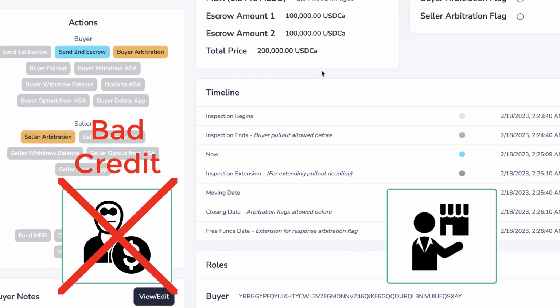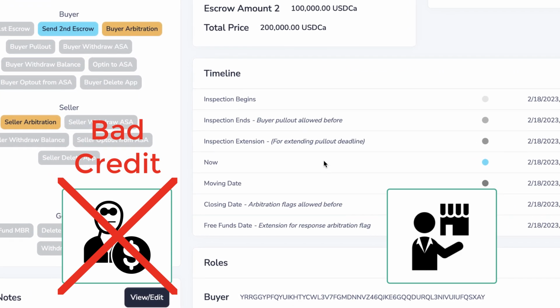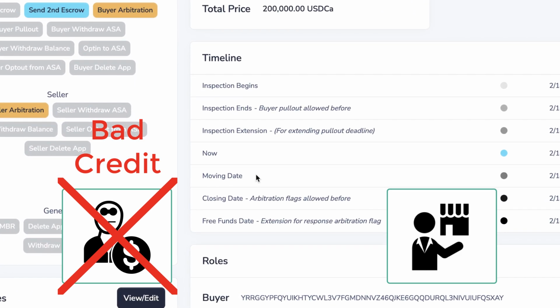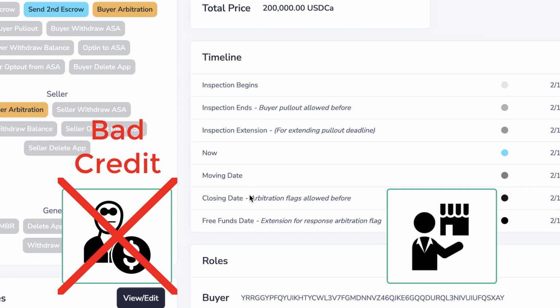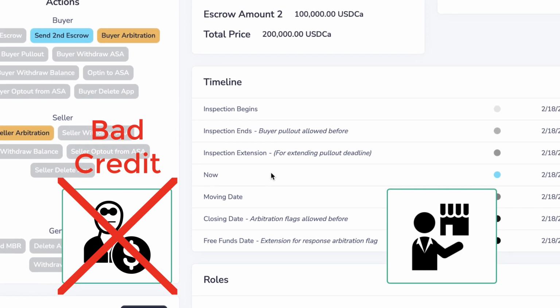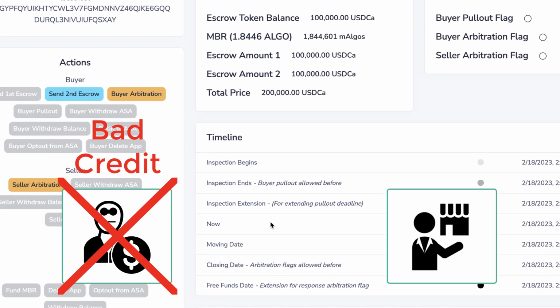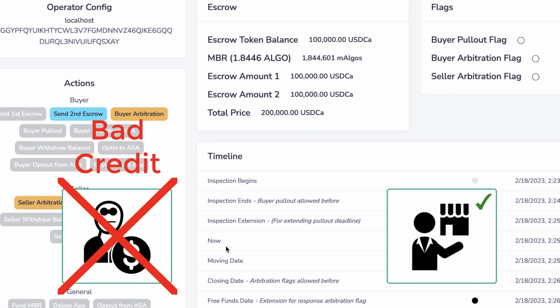So what's going to happen is the closing date is going to elapse without the buyer sending the remaining funds. And the way this typically goes is because the seller upheld their side of the bargain, but the buyer did not, the earnest money, unfortunately for the buyer, is going to go to the seller.